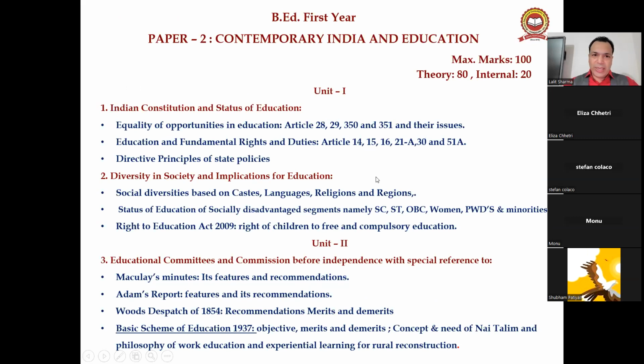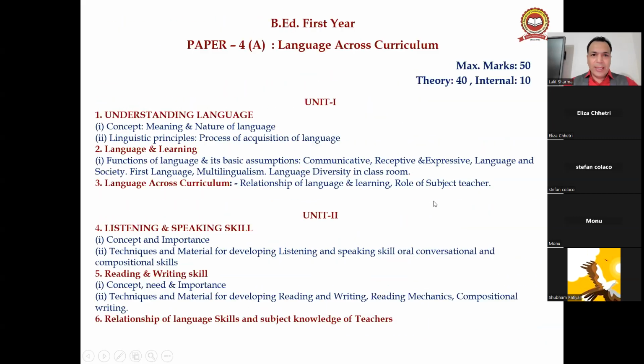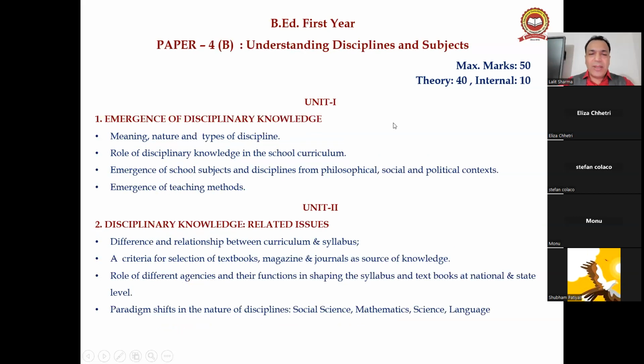Similarly, guys, unit 2. Similarly, unit 3. And this is paper 4th A, because we have two papers under the 4th: language across curriculum and understanding discipline and subject. So we have 2 units, because this paper is of 1.5 hours and of 50 marks. Similarly, paper 4th B, you will get a time of 1.5 hours and of 50 marks, 40 theory and 10 internal marks, right, guys?